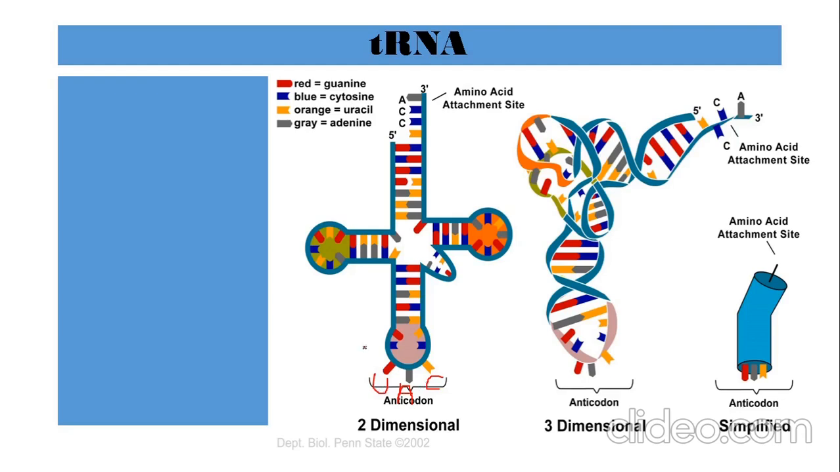What is the complementary of UAC? The complementary of UAC is AUG. Now AUG is the codon for methionine. So if the anticodon is UAC at this end, then at the other end, the amino acid end, methionine will bind, because it has the anticodon UAC, the anticodon for the codon representing methionine.